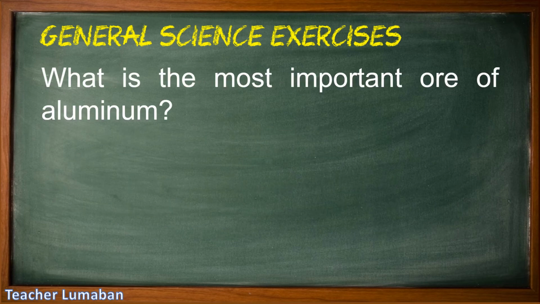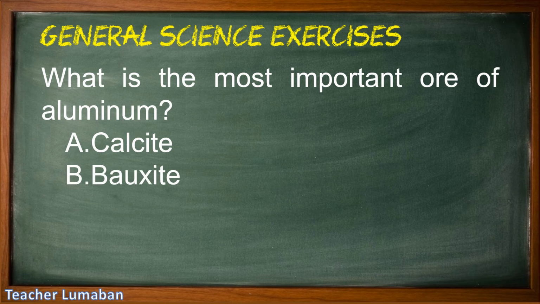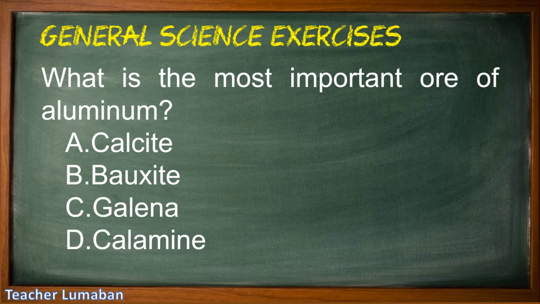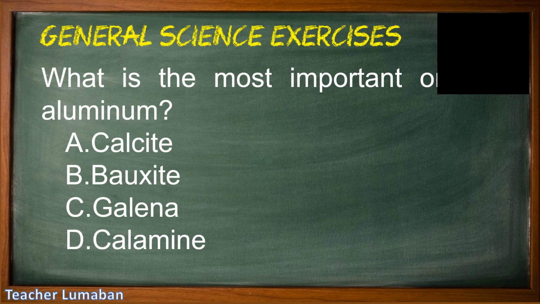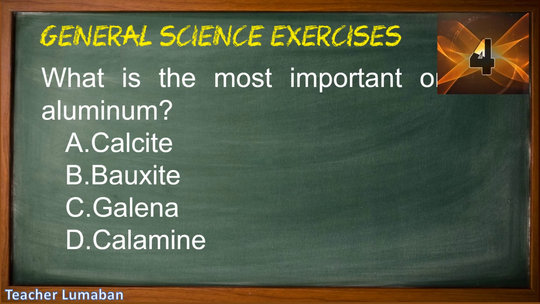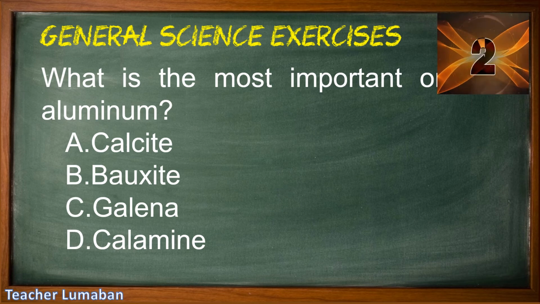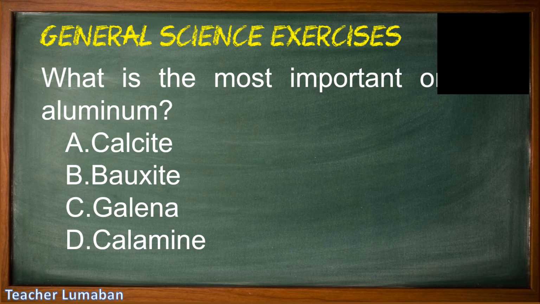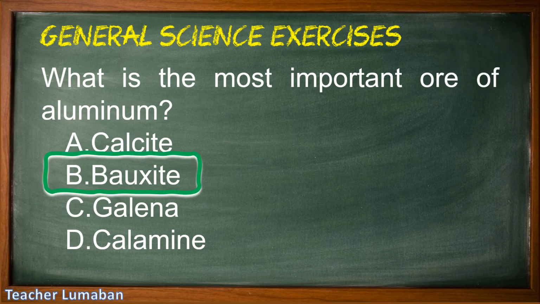What is the most important ore of aluminum? Letter A, calcite. Letter B, bauxite. Letter C, galena. Letter D, calamine. Choose the suitable answer to the following choices in 5 seconds. 5, 4, 3, 2, 1. The correct answer is letter B, bauxite.